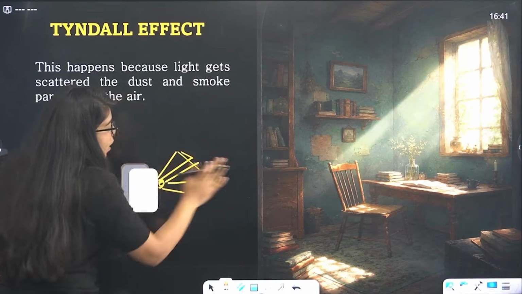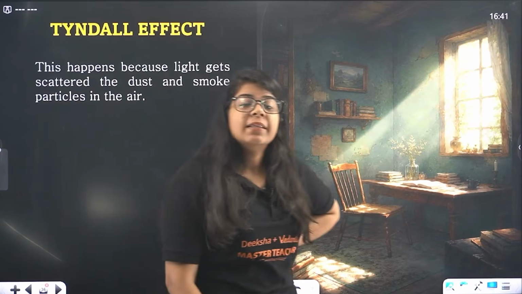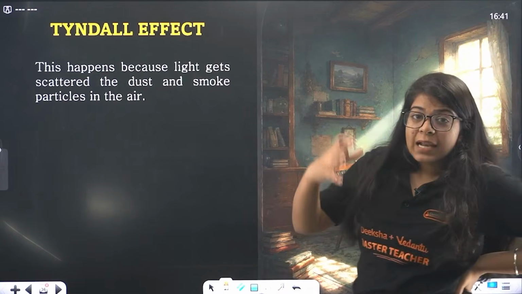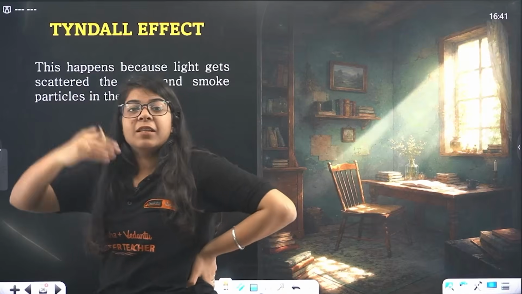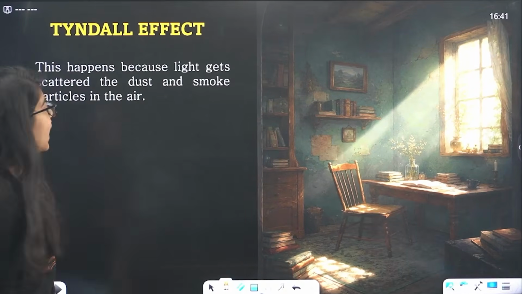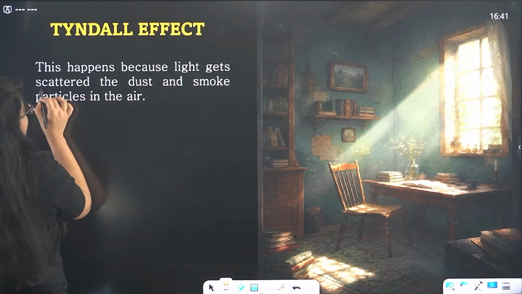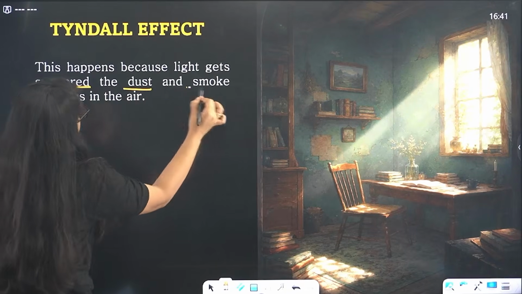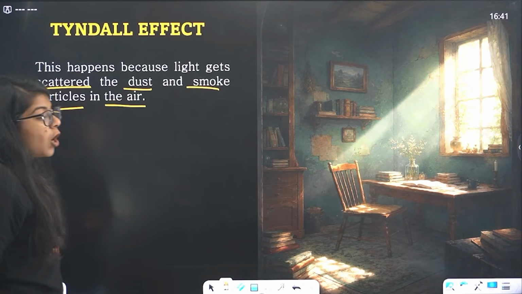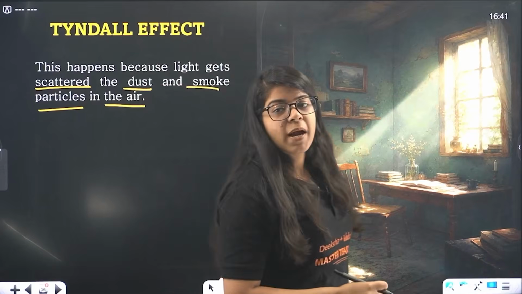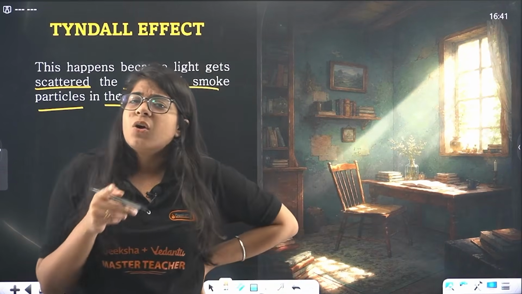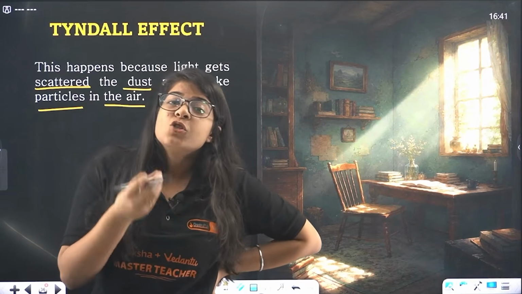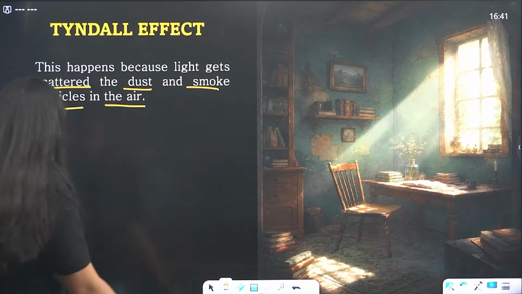So this is exactly what the Tyndall effect is: light is scattered by small particles, the colloidal particles, and because of that the beam of light, the path of light, becomes visible, right? This happens because light gets scattered by the dust and smoke particles in the air. Now, bacha, these dust particles and smoke particles are not like sand, and they are not like a sugar solution as well. So, what are they? These are colloidal particles.